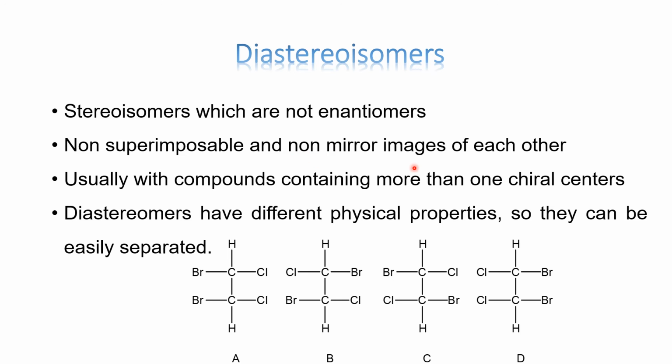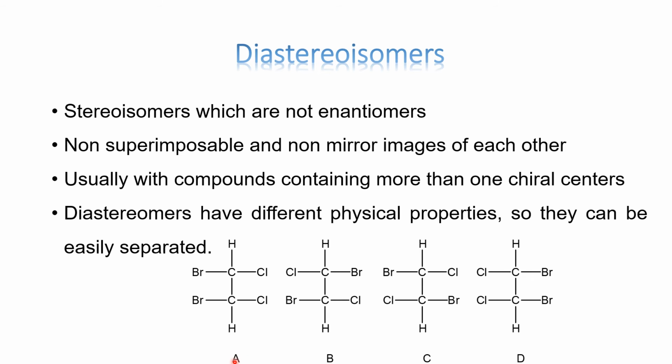They are not mirror images of each other. Also, they are not superimposable. So let's see an example. Here we have a compound which is containing two chiral carbon atoms. So we expect four isomers. If you look at them carefully, can you see some pairs of enantiomers?